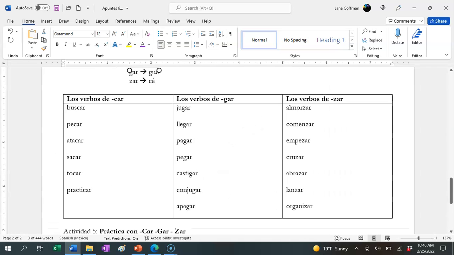Now let's look at our gar verbs. Jugar is to play, as in to play games or sports. Llegar is to arrive. Pagar is to pay or to pay for. The for is included in the verb. Pegar is to hit.